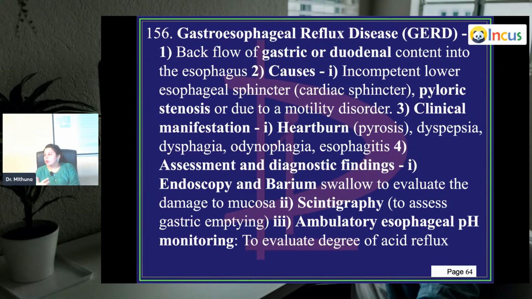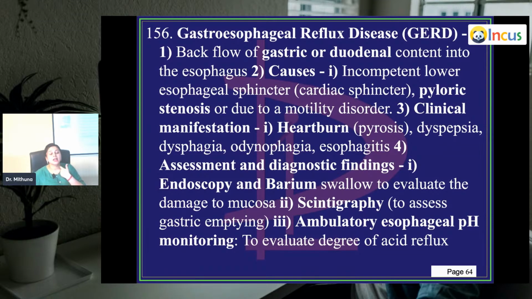Okay. So incompetent lower esophageal sphincter or the cardiac sphincter, and then you have pyloric stenosis, which can also predispose to GERD. Clinical manifestation is the patient will complain of pyrosis, which is also heartburn, just behind your sternal area, and you have dyspepsia, same, that burning sensation. Dysphagia because of the acid, difficulty in swallowing. Pain can occur because of the erosion, the corrosion which has occurred because of the acid.